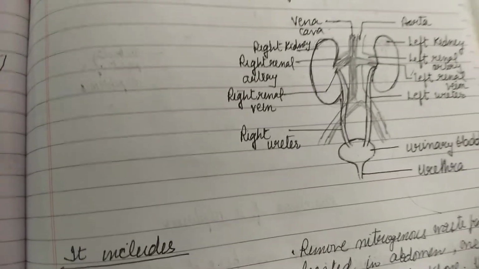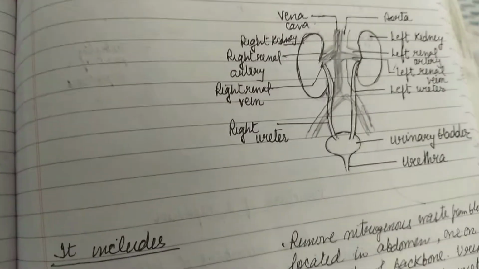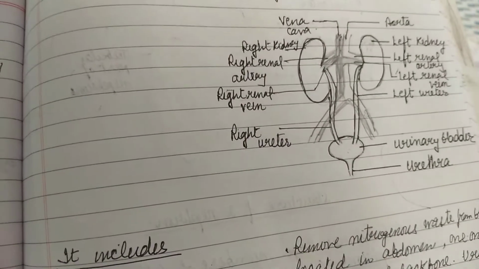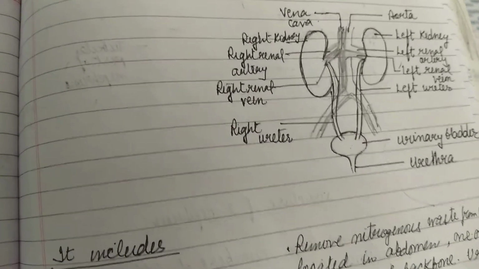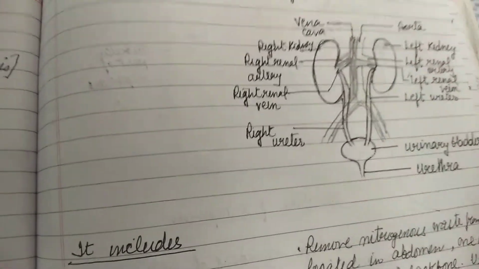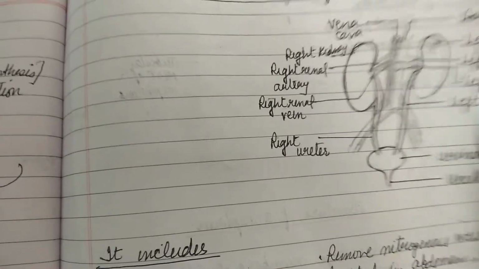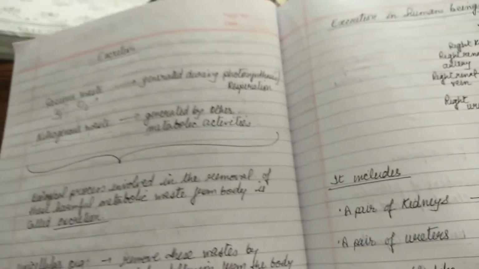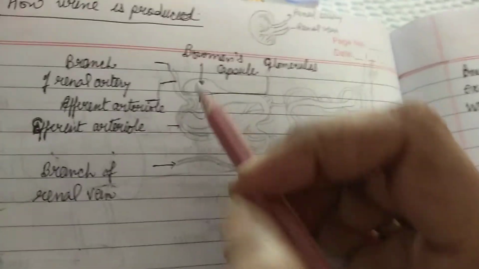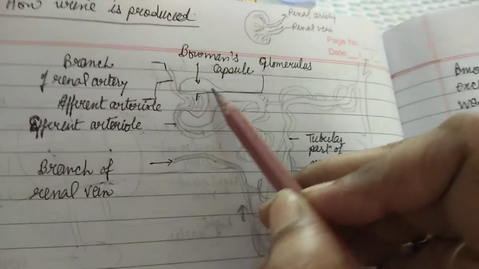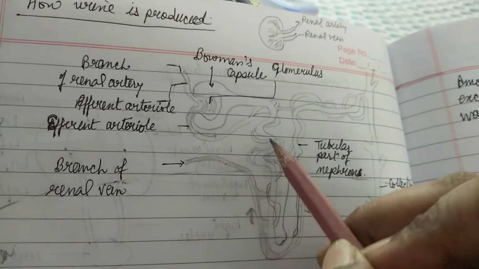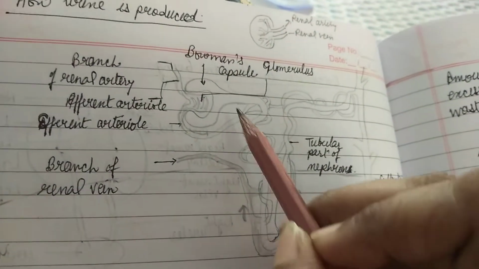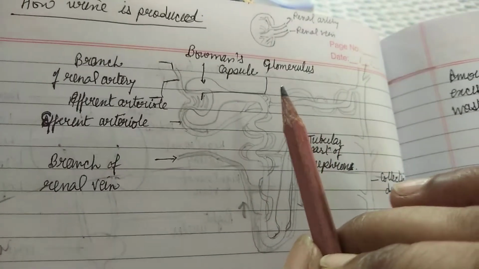Now we'll study how this urine is formed, and what process occurs in the kidney. The nitrogenous waste is basically uric acid or urea. In each kidney we have this structure that we call nephrons, and each kidney has millions of nephrons.